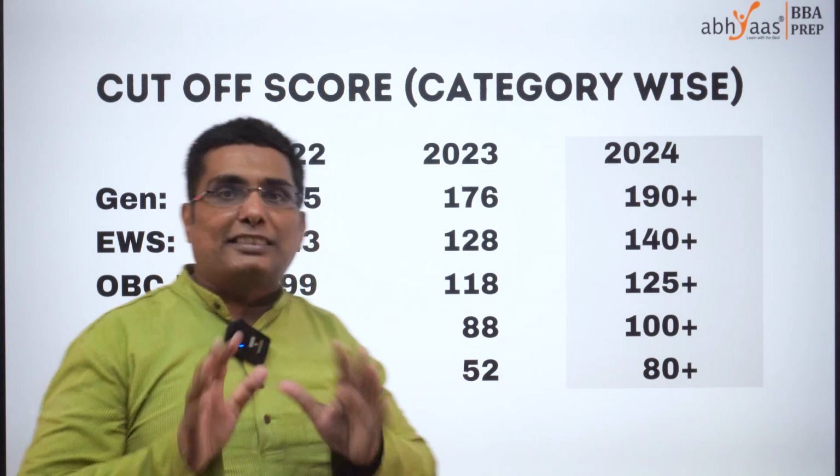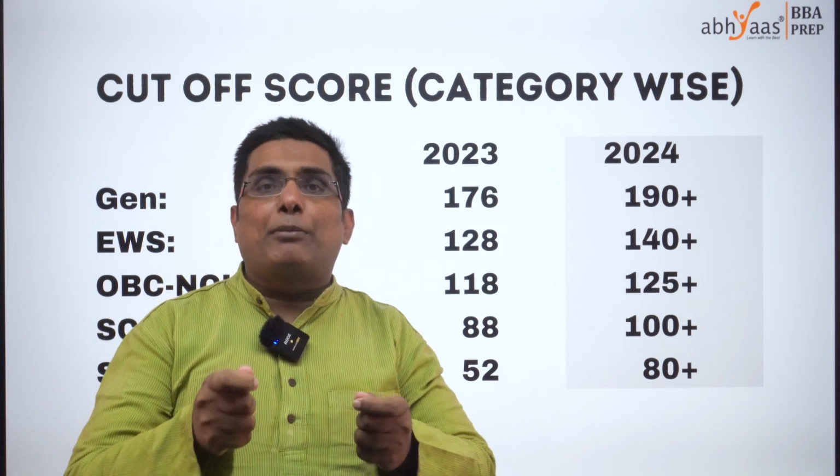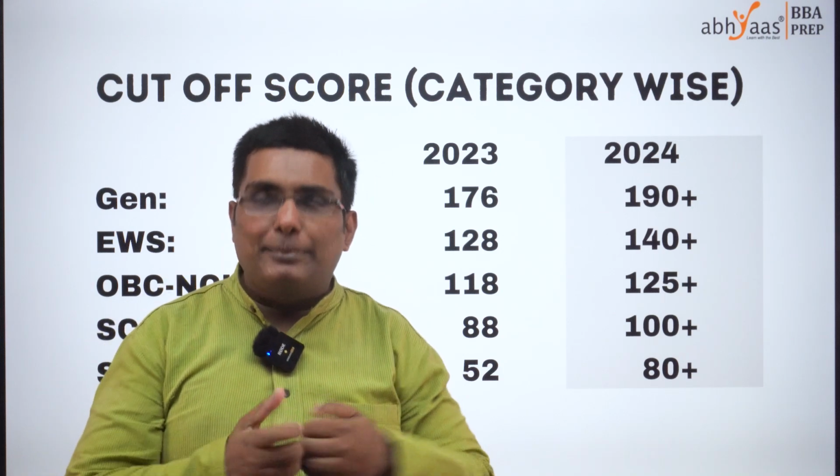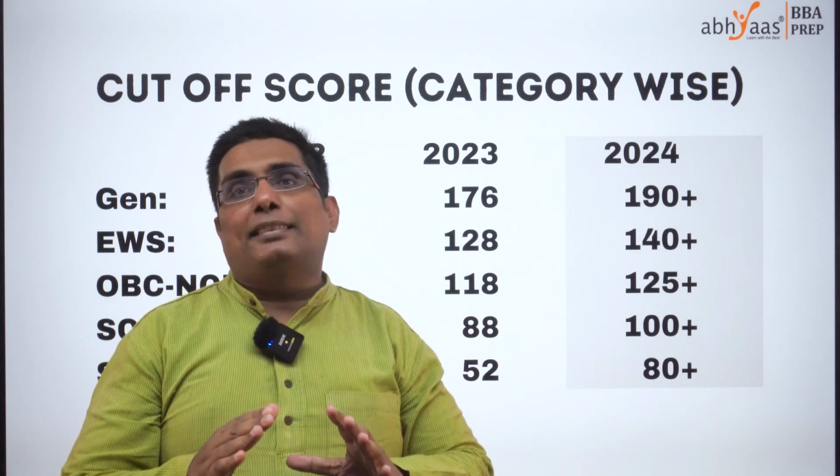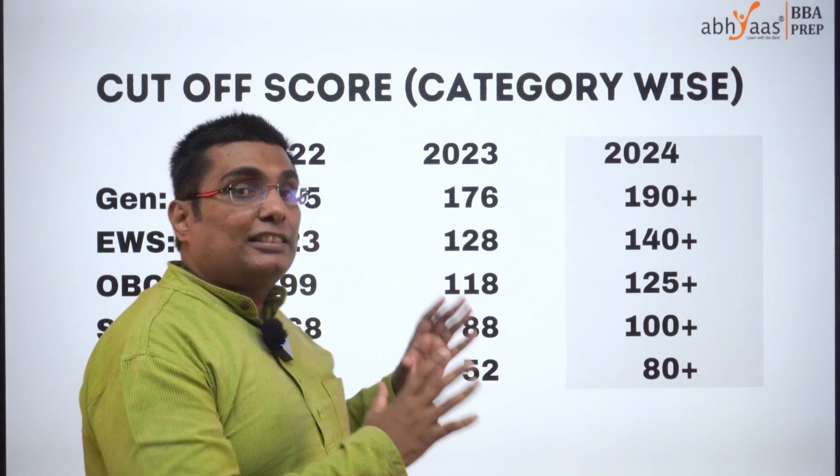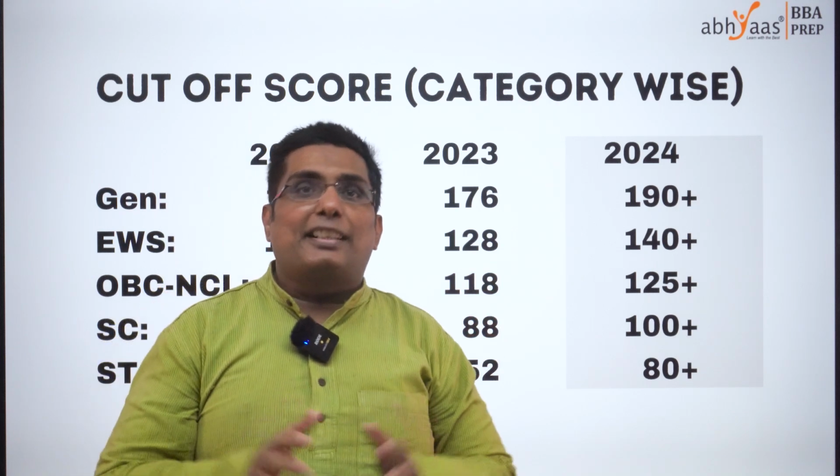This again, like I said, is the first cut analysis. To give you a bare minimum understanding, we are going with a conservative estimate. The cutoffs could be a little lower than this, but this is to give you an immediate understanding of what it could be.